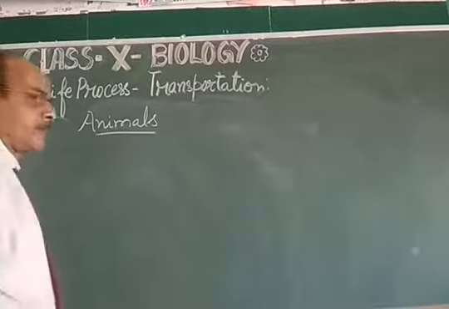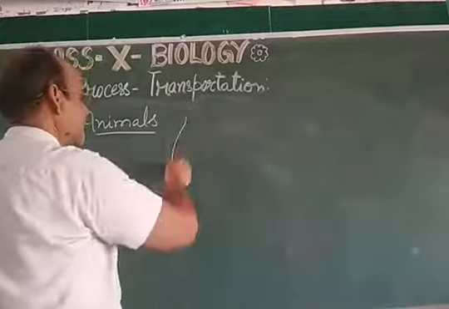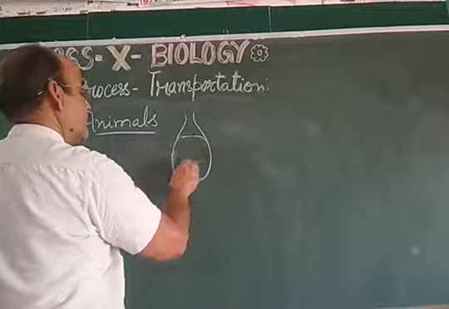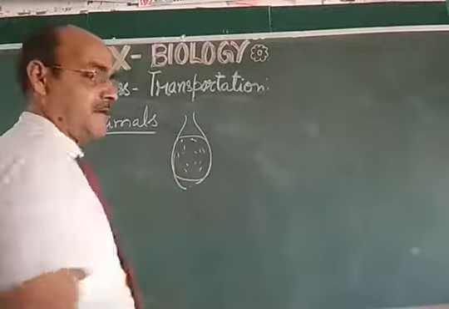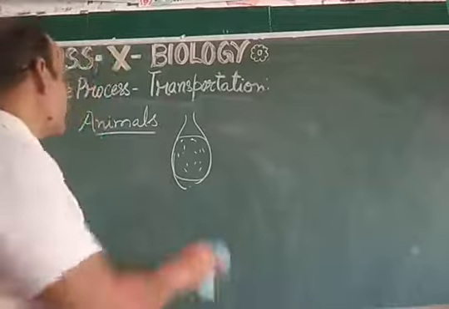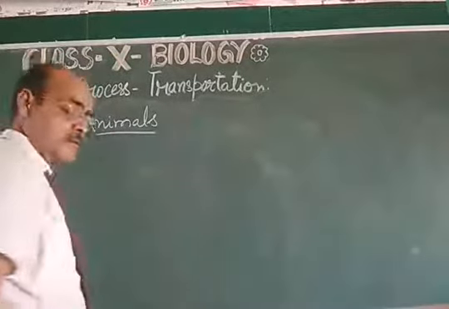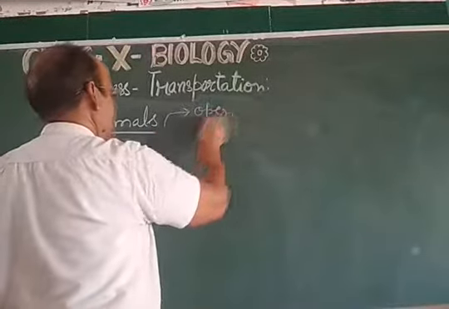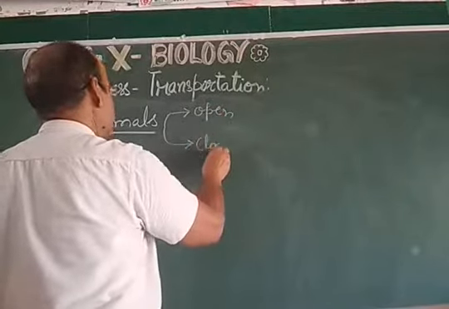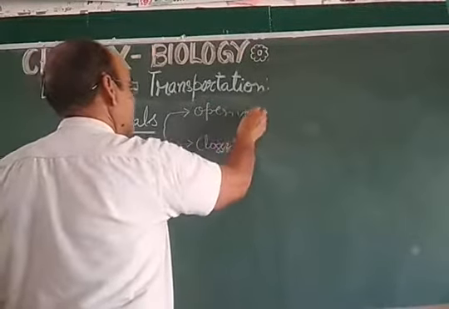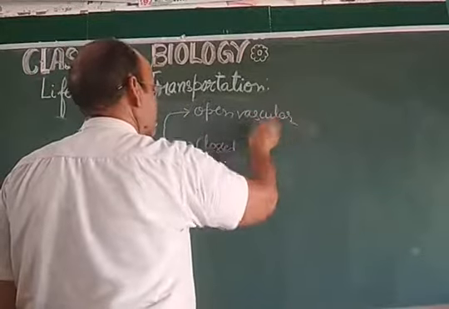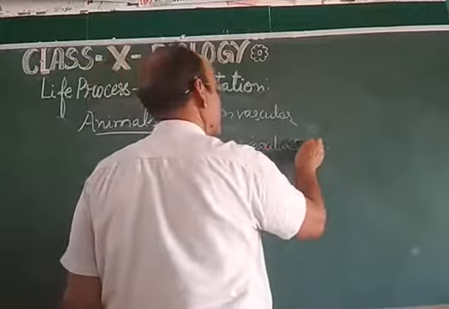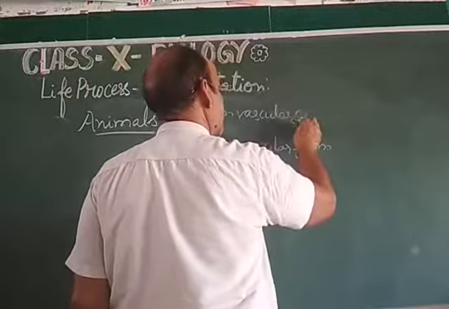In the animals, the cockroach, you can take the structure of this cockroach. The cockroach, this is the fluid filled. The fluid filled inside this cockroach, and this is the open vascular system. So there are two vascular systems, open and closed vascular system. So there are two systems, open and closed vascular system.